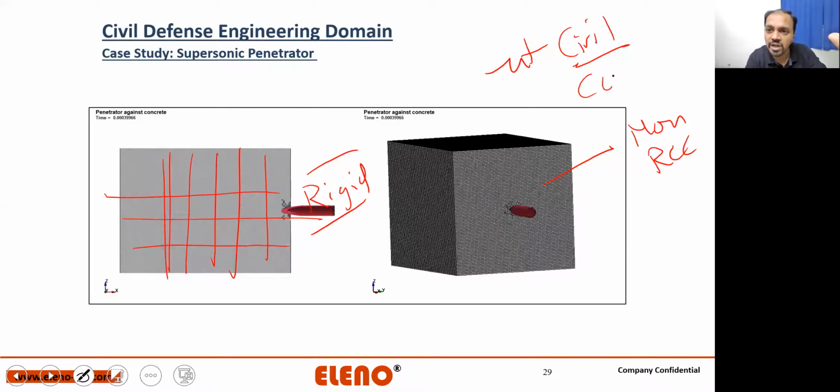This is another application of LS-DYNA, which is called a crash rated gate. It's very popular in embassies and high volatile areas. The gate is not supposed to fail.